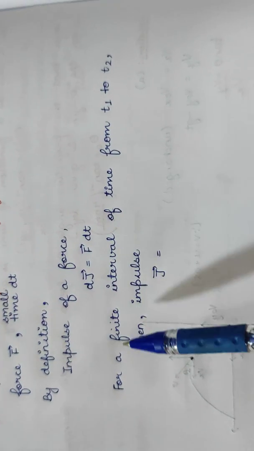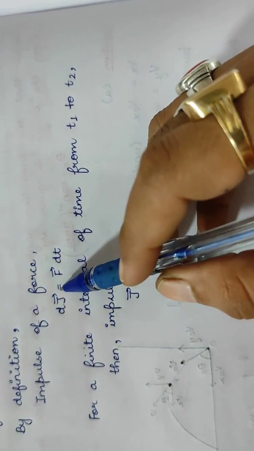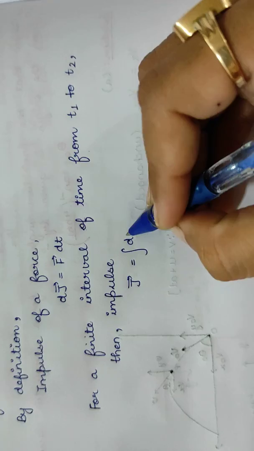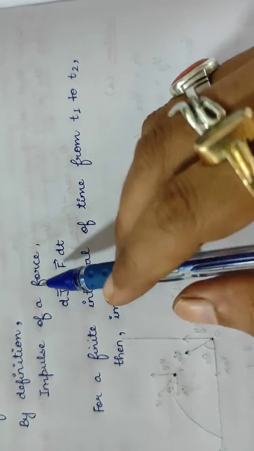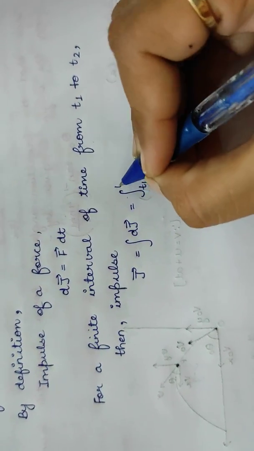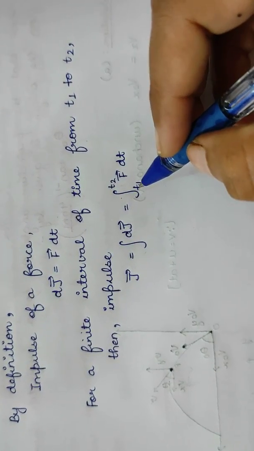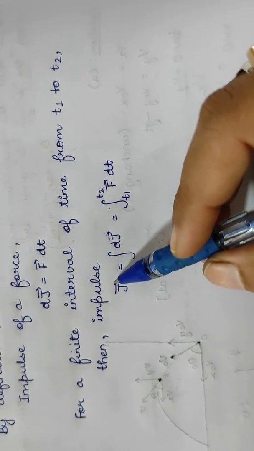Fine. Now if we have to consider this for a finite interval of time, let us say from t1 to t2, then what will be the impulse? Now the impulse will be represented by J vector, and we will integrate this vector dJ. Okay, and it will be equal to the integration from t1 to t2 of F dt. Okay, so we will integrate this expression, and thus we will get the value for impulse